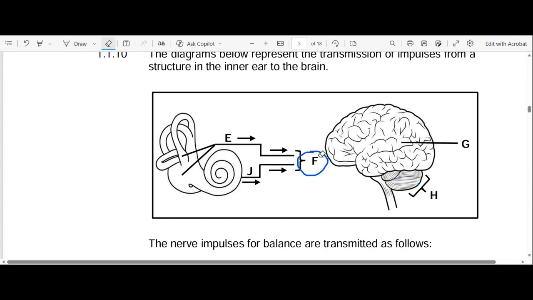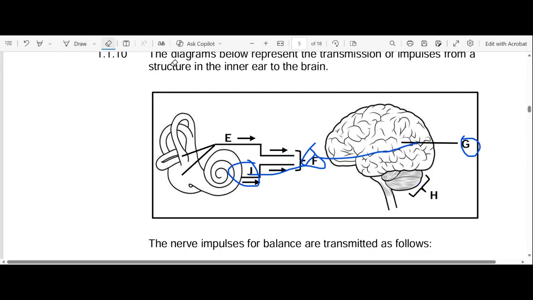Now let's remove this. Also, you have the process of hearing. The process of hearing starts here, at the organ of Corti inside the cochlea, which converts the sound stimulus to impulses. Then from J, we move to F, then from F, we move to G. G is our cerebrum, so that's where hearing is interpreted, or where the impulse of hearing is interpreted.